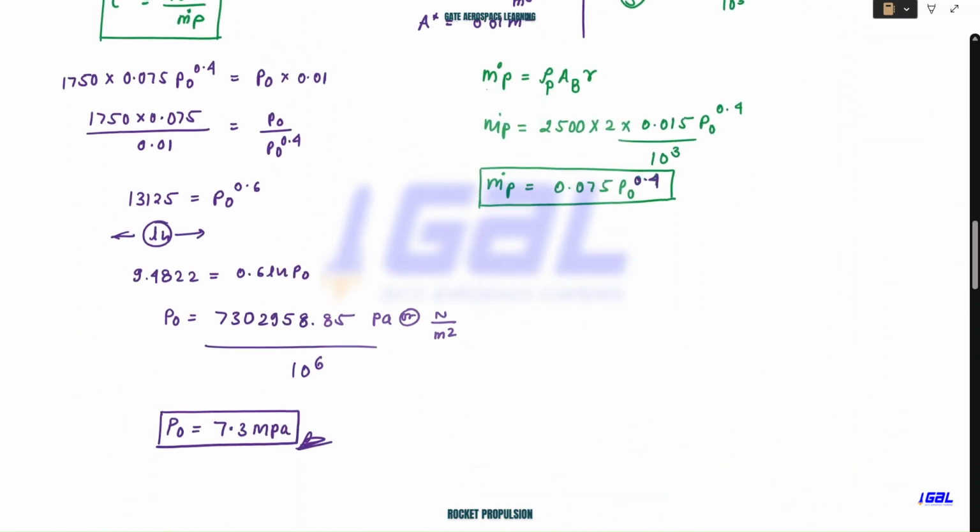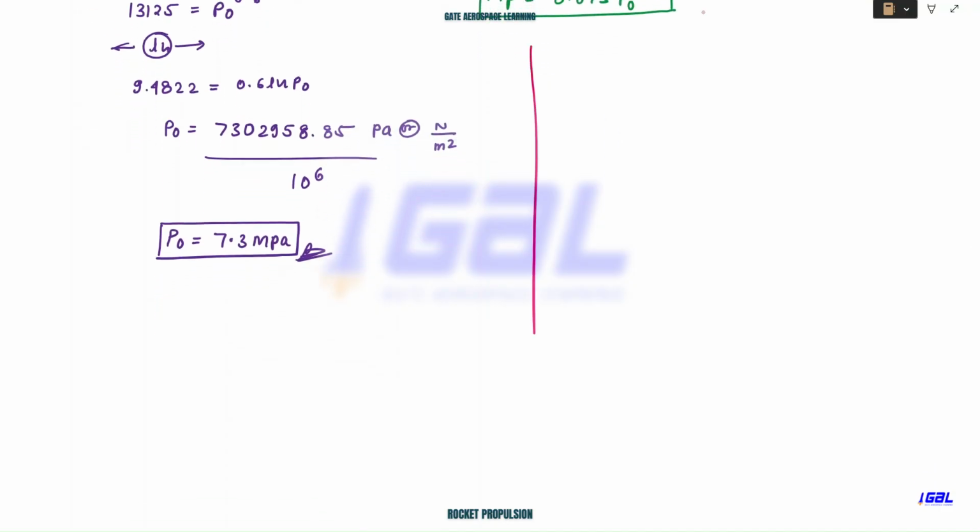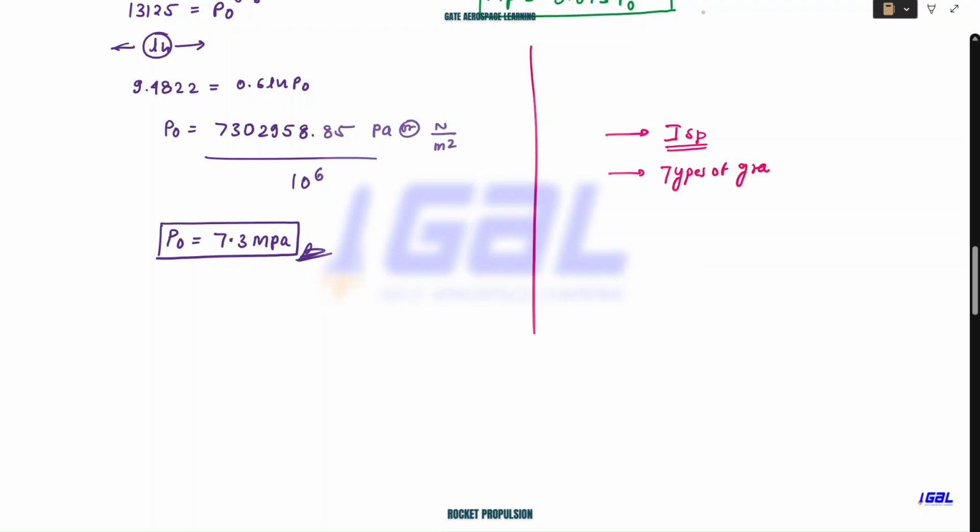Yes, I told you to prepare a table on specific impulse, right? Different kinds of propellant have different specific impulse. Then also prepare a short note on types of grain design. Read about the regressive thrust, progressive thrust and the neutral thrust profile. These are the profiles we were having, so please study this. They can frame a question on this.